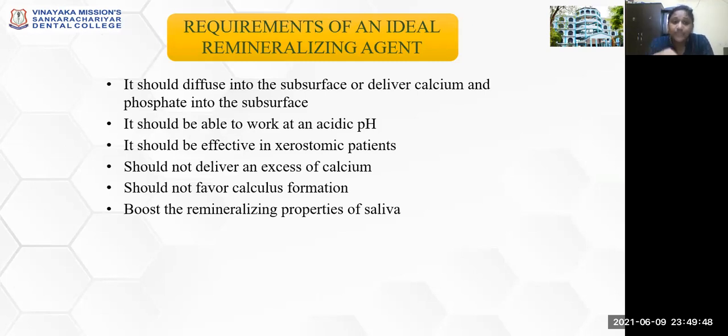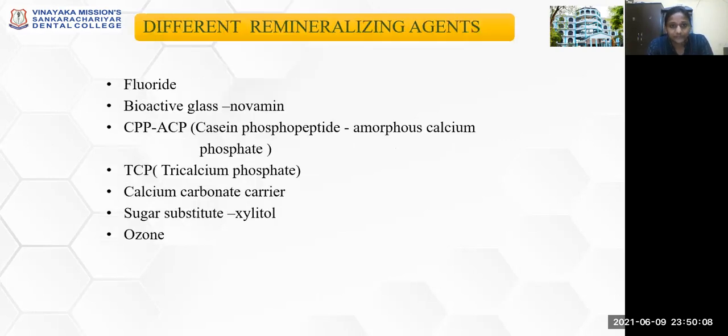So your remineralizing agent should be able to penetrate into this subsurface, and it should be able to work in an acidic pH where there will be more demineralization. It should be effective in xerostomic patients. It should not deliver excess calcium. It should not favor calculus formation. It should boost the remineralizing properties of saliva.